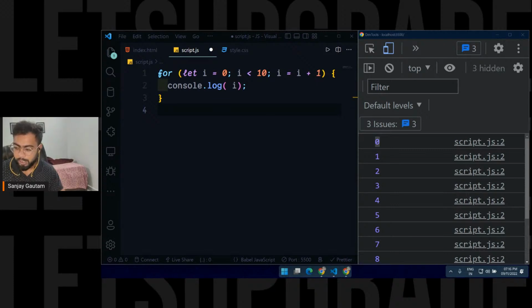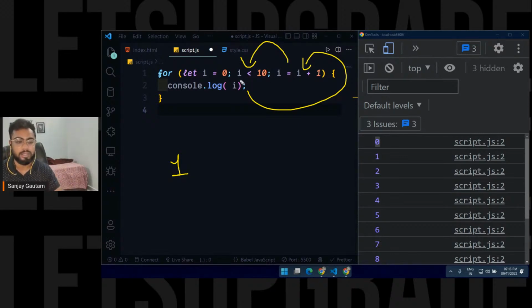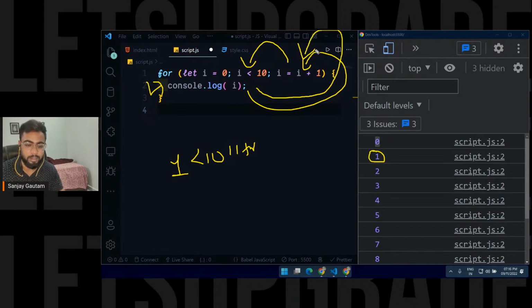Then it is going to jump to this third part. The third part says make the value of i equal to i plus 1. So now the value of i is 1. It is again going to come here and check whether it is true or false. So i less than 10, like 1 less than 10, true. So it is going to execute this code one more time, and that is why we got a 1 here. Then it again comes to the third part and increases the value of i by 1, so i equals i plus 1, 2.